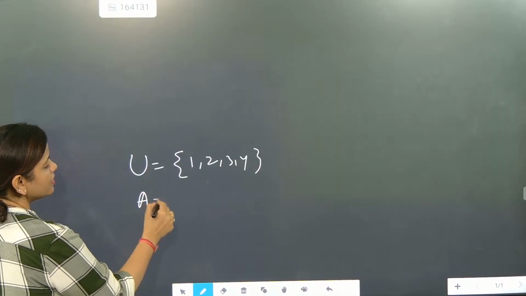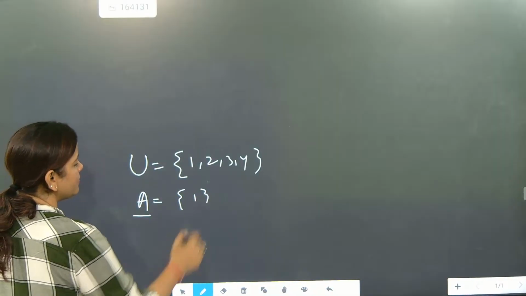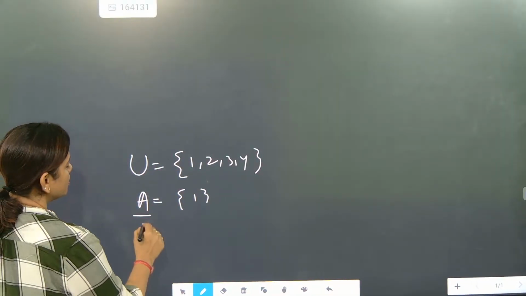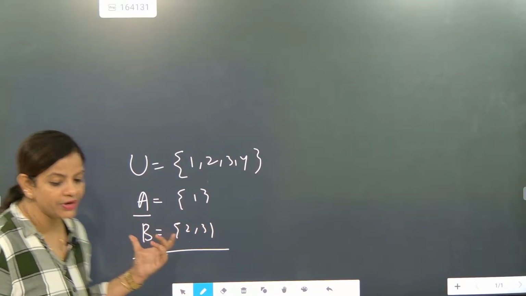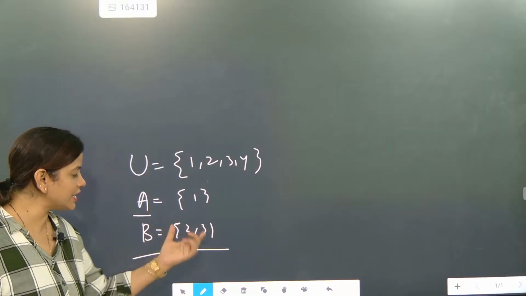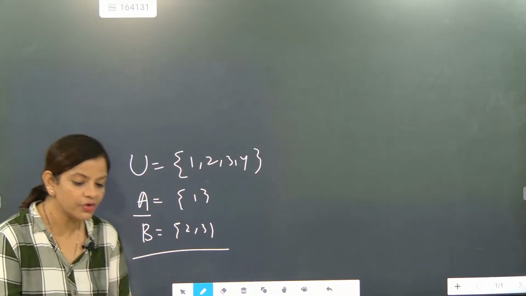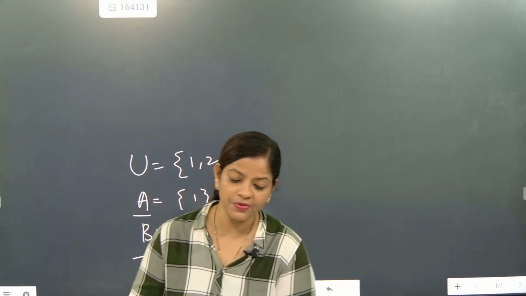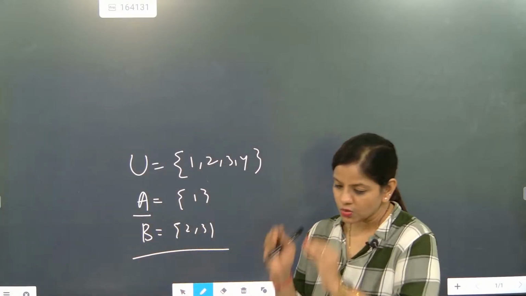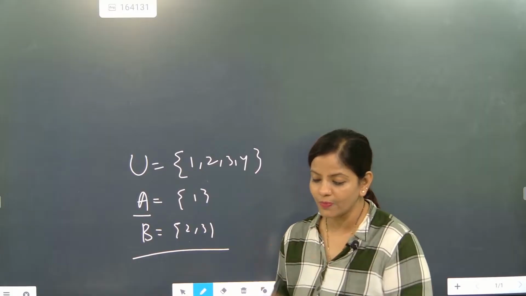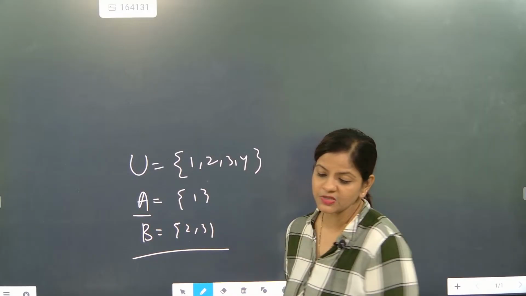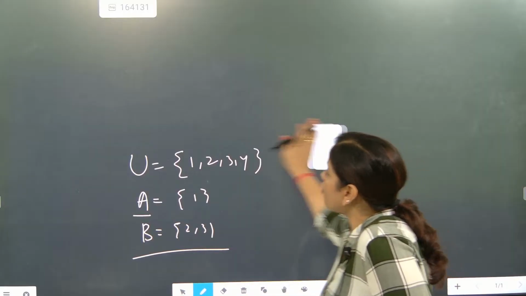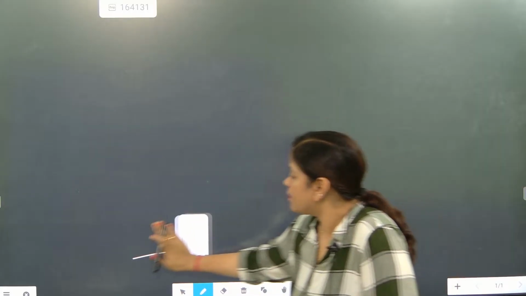So a set will contain elements from there only. Understood? So B is equal to {2, 3}. That means 100% whatever element you are getting, you are exactly getting from the universal set only. So here also from the sample space elementary events will be coming. So whatever event will be coming for probability, it will always come from the sample space.